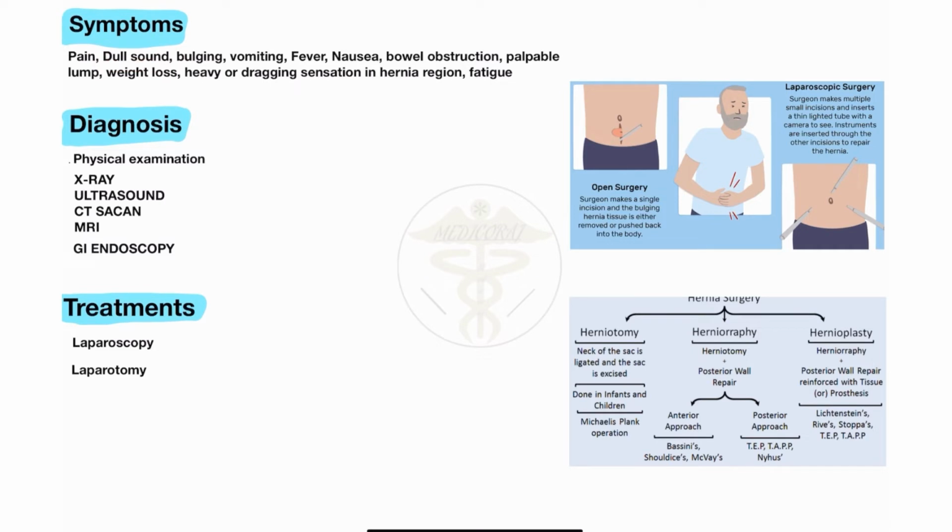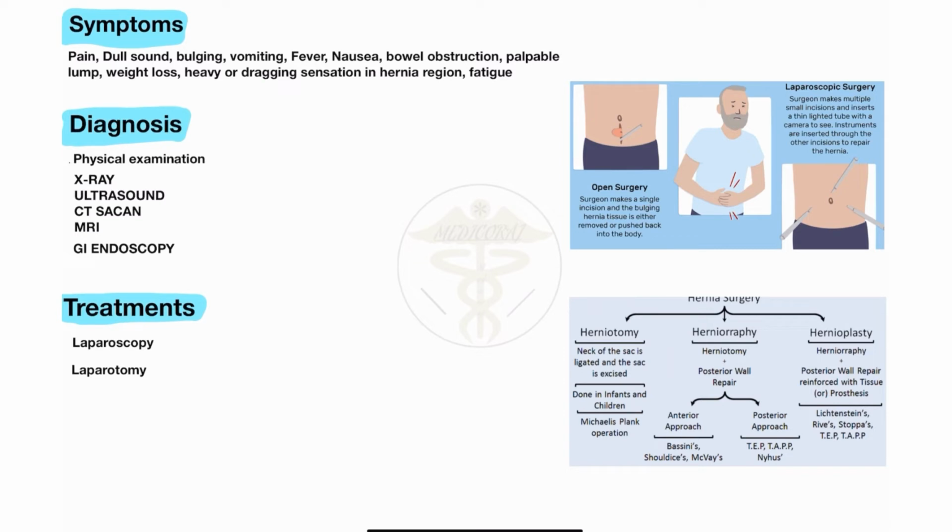occurs when the doctor tries to listen with the help of a stethoscope. He or she will hear a dull sound in those regions. Also bulging, you see the bulging occur in this region. So bulging, and sometimes vomiting, fever, and nausea the patient also feels, due to the increase of intra-abdominal pressure. Also bowel obstruction, I already discussed the causes of hernia, like chronic obstruction. So bowel obstruction also occurs, like constipation, and also